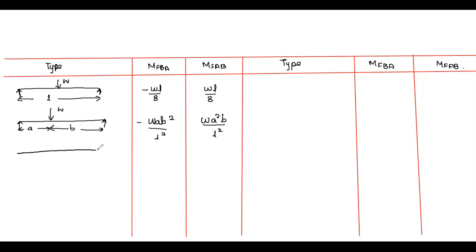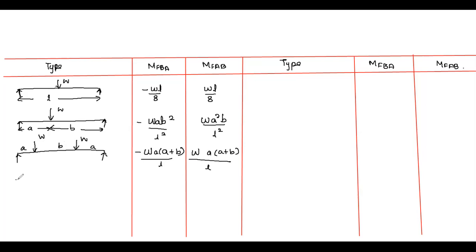Consider two point loads acting, W and W, which are acting at distances A, B and A. So it will be minus of W into A plus B divided by L, and this is a positive sign, so W into A plus B divided by L. So these are the conditions for point loads.